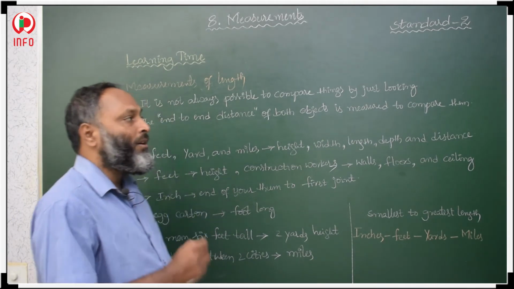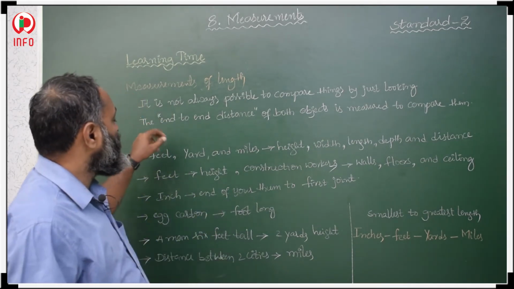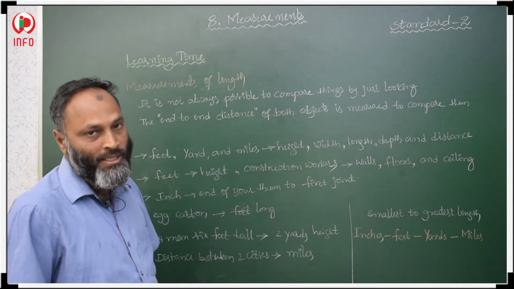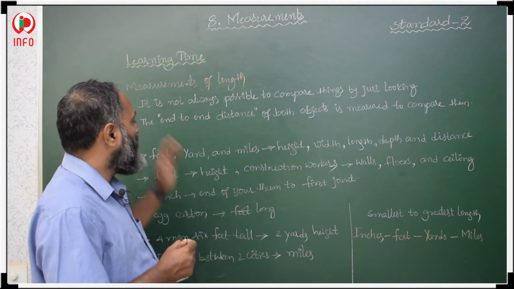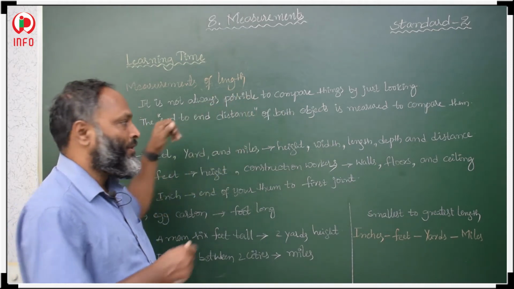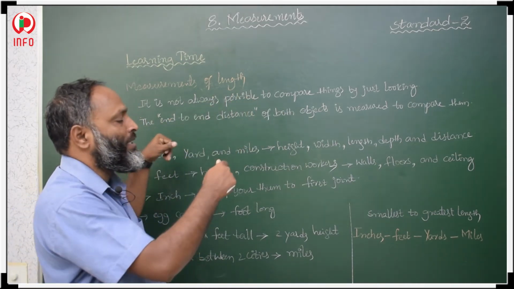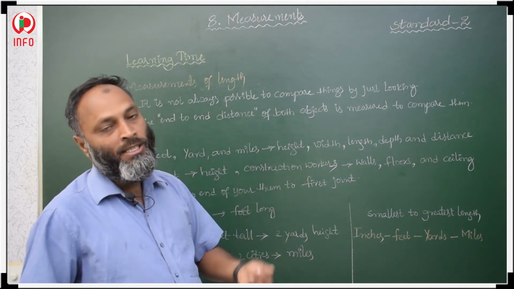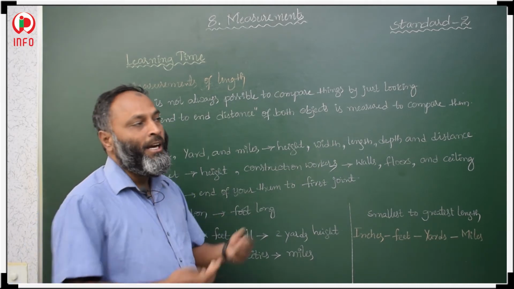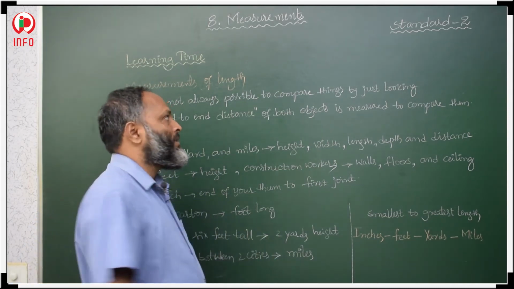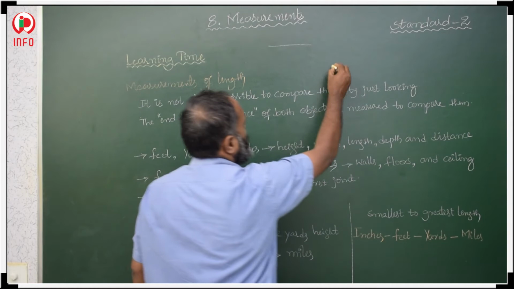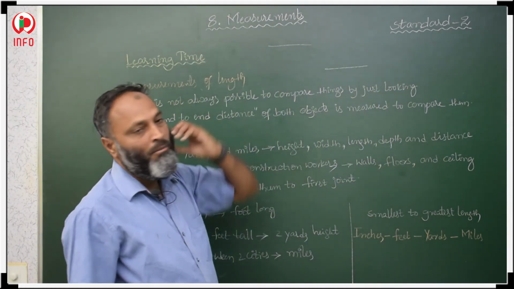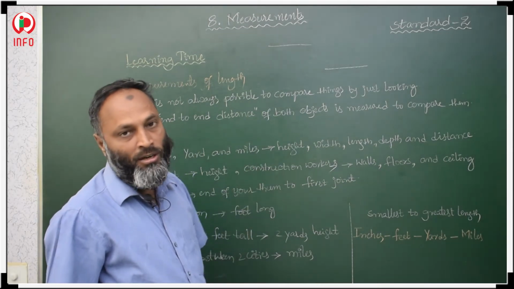So what to do? First we should measure the end to end distance, from one end to the other end. After that we can say which line segment has the greater length and which has the smaller length. If I draw one line segment like this and one more like this, by seeing we cannot say which is bigger.